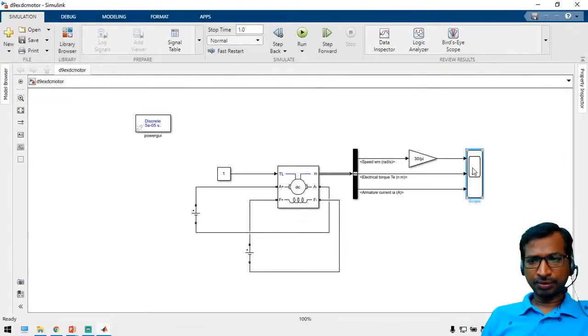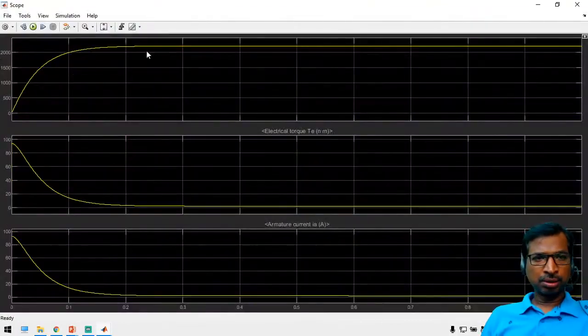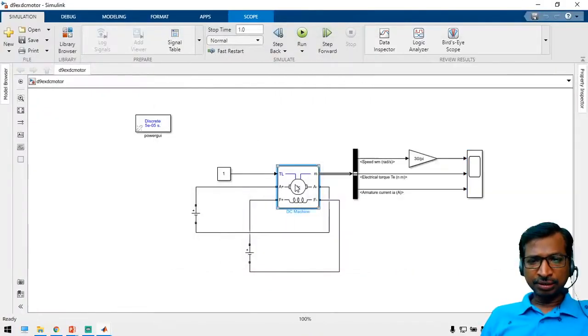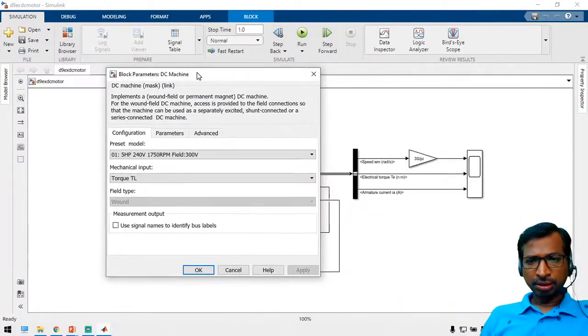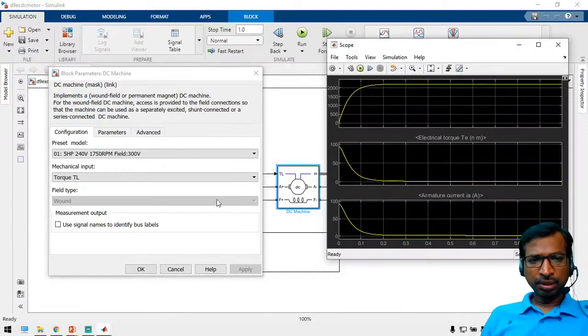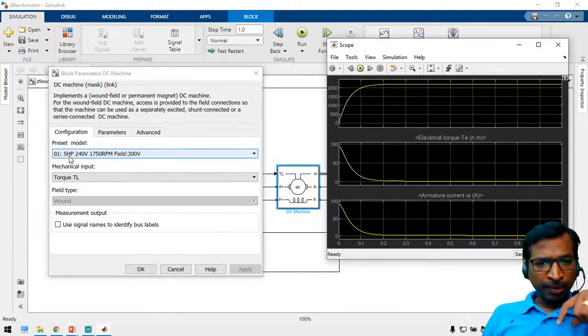Yeah, see here, if you take the motor parameters, we have applied the 240 voltage for the armature and 300 for the field, and 1750 is the maximum speed, that is called full load speed.